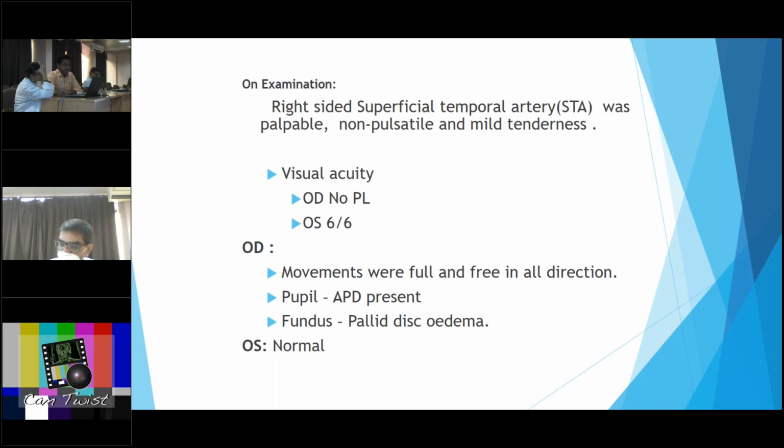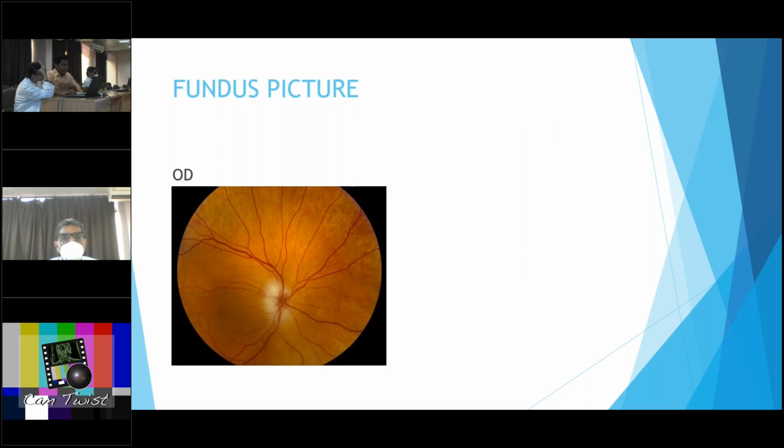Visual acuity in the right eye was absence of perception of light. In the left eye, the vision was 6/6. In the right eye, movements were full and free in all directions. The pupil showed a relative afferent pupillary defect and the fundus showed peripapillary edema, while the left eye was completely normal. We can see here the fundus picture of the right eye, in which the disc shows the typical feature of ischemic optic neuropathy, that is a peripapillary edema, along with normal blood vessels and a dull foveal reflex.